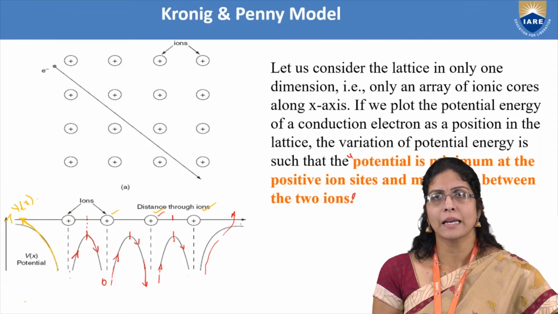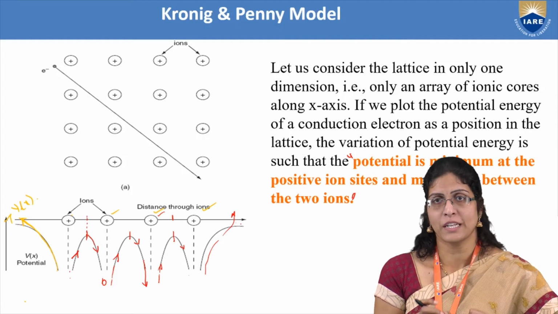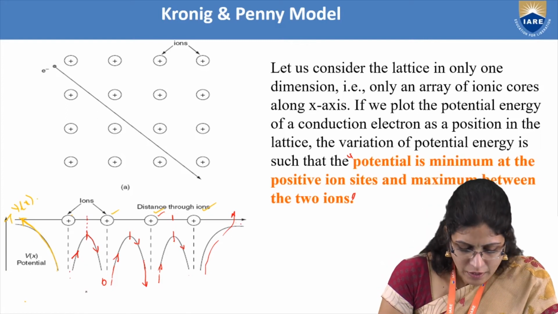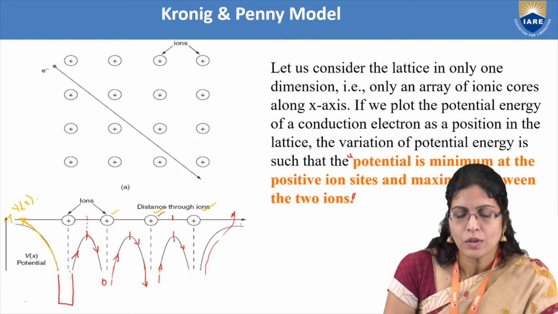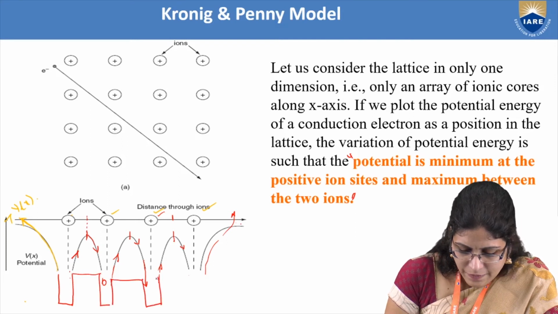Now comes the time where you have to understand it in terms of a potential well and a potential barrier. Where is the potential well? Where is the potential barrier? So now here what is happening? There is a decrease. So here the potential is zero. And here there is an increase. And here there is a decrease. And here there is an increase.